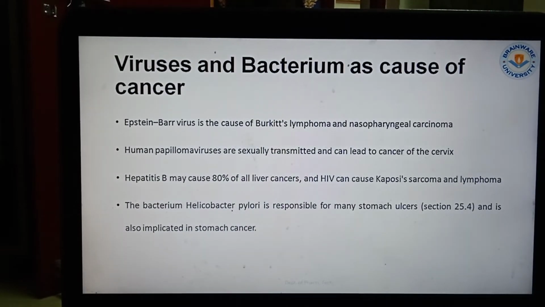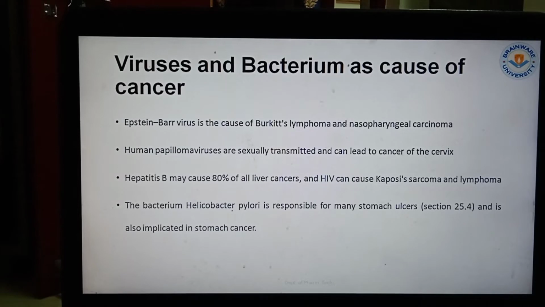Now there are different viruses and bacteria that are causes of cancer. Different viruses and bacteria come into our body and work as mutagens. They can also change the genes of the DNA. So Epstein-Barr virus is the cause of Burkitt's lymphoma and nasopharyngeal carcinoma.